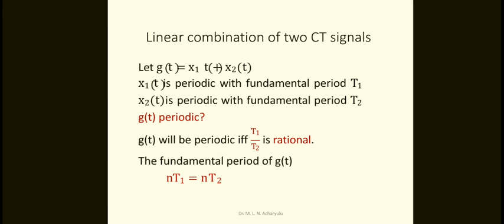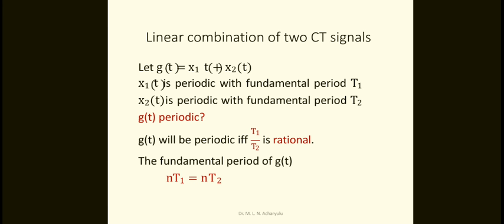Here, let g of t equal x1 of t plus x2 of t, where x1 of t is periodic with the fundamental period T1 and x2 is periodic with the fundamental period T2. If these two are periodic signals, then is g of t periodic or not?